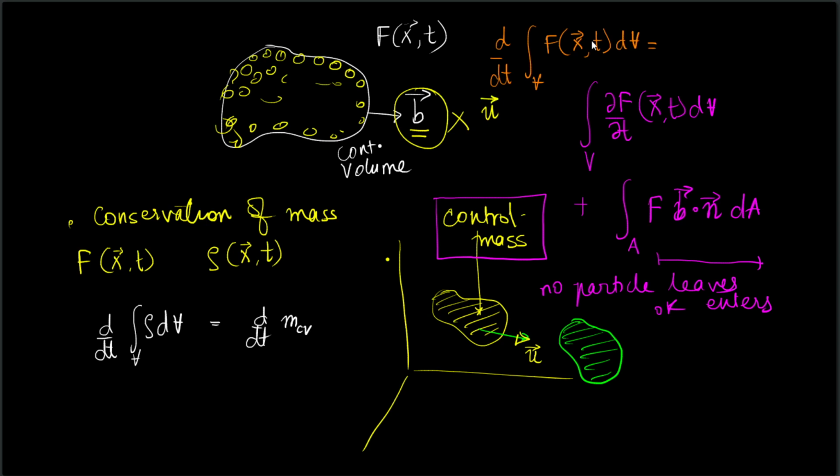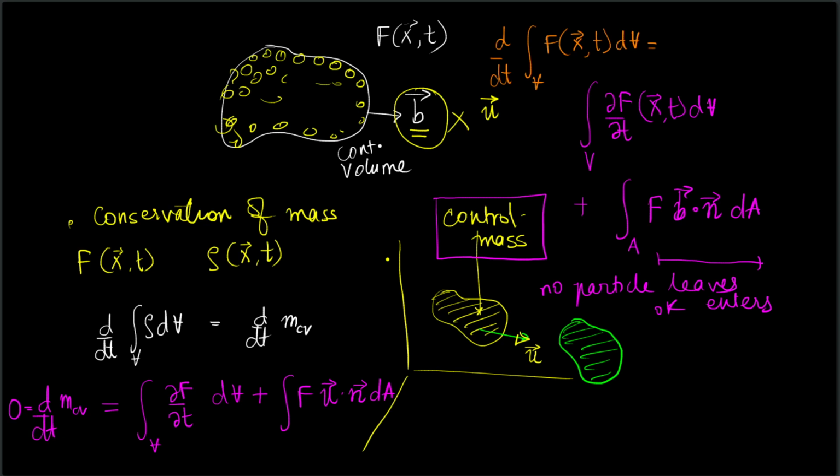Therefore on the left hand side we have d/dt of m_cv, on the right hand side we will have integral del f del t dV over the volume plus integral f u dot n dA. So the integral statement is this, and we know that the left hand side is the rate of change of mass of the control volume, but when the control volume moves with the velocity of the fluid, this particular term will be equal to 0.